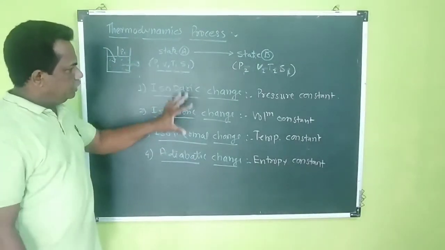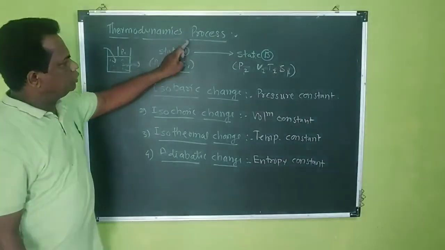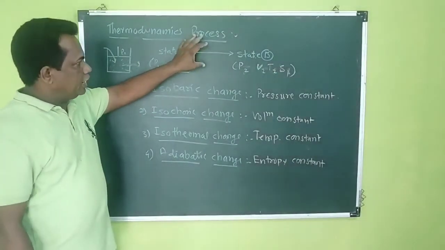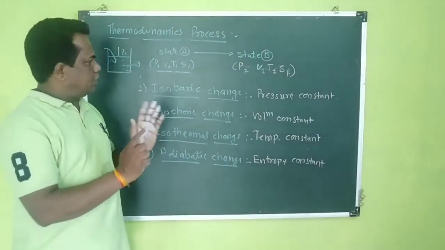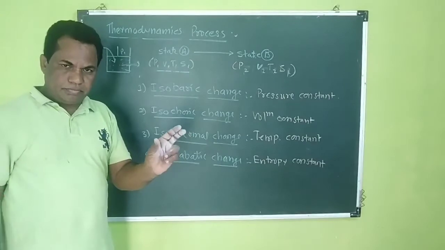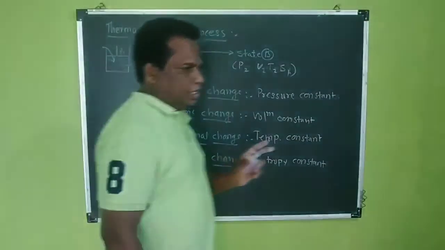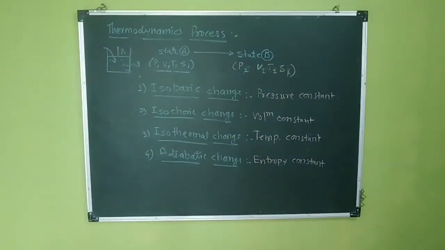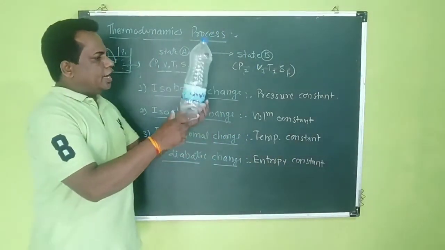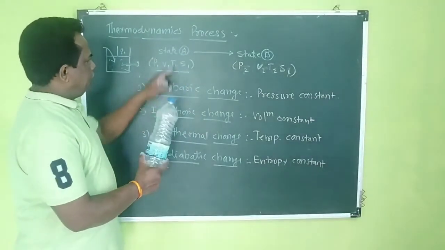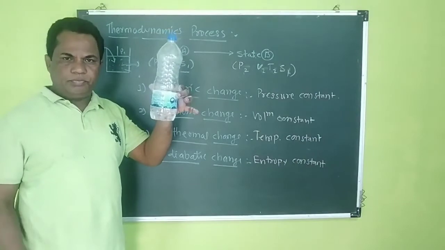So what we have studied in this video is the thermodynamic process. A thermodynamic process is one in which a system having state A changes to state B. This is the system, having state A, with a small quantity of water.